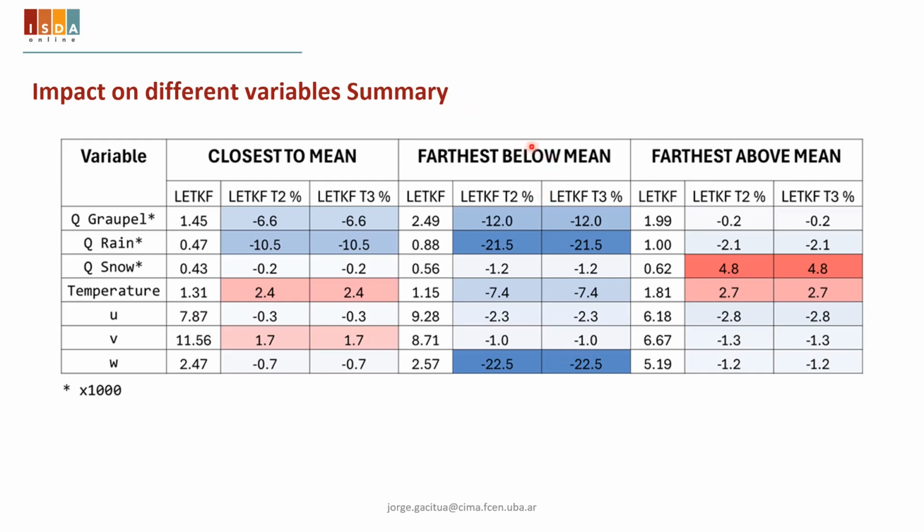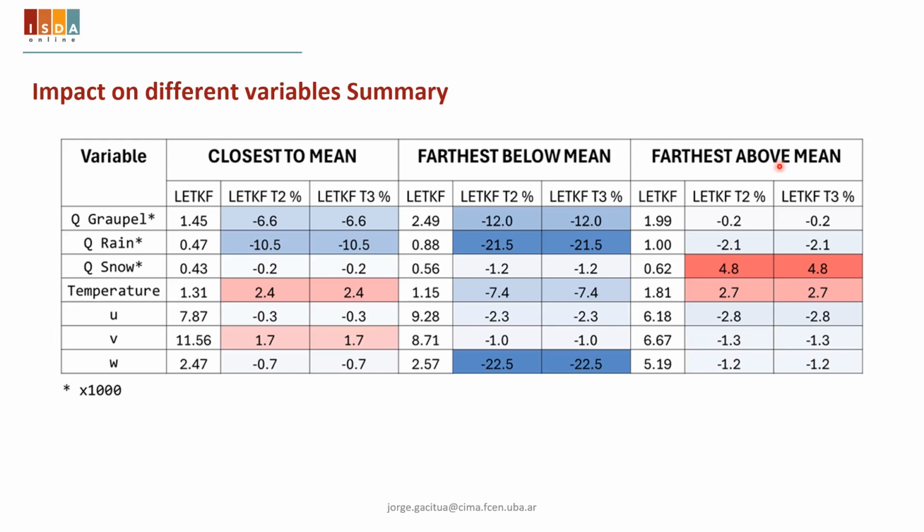First, we see that the case that we show, when the observation is farthest below mean, is the best scenario, and also the variables that we show have the best improvement between the iterative LTKF and the normal LTKF. When it's closest to the mean, we still see some improvement, at least in Graupel and rain. But in temperature, we see an increase in the root mean square error for this case.